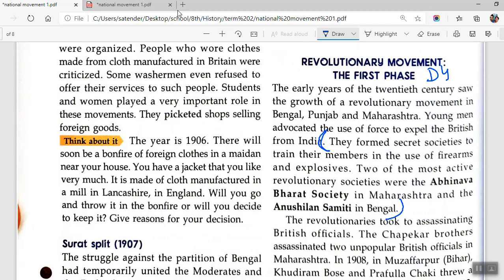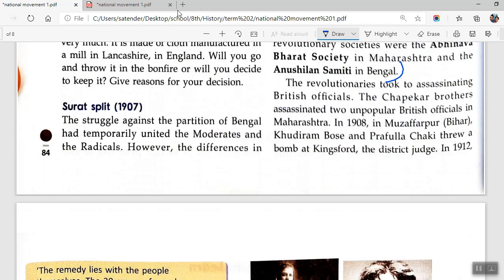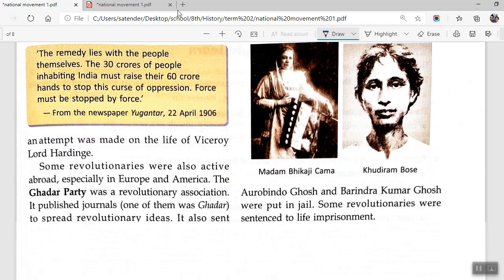Now the second part of the question says, what was the response of the Britishers? So for that you just come to this.